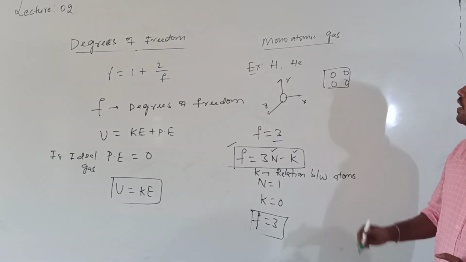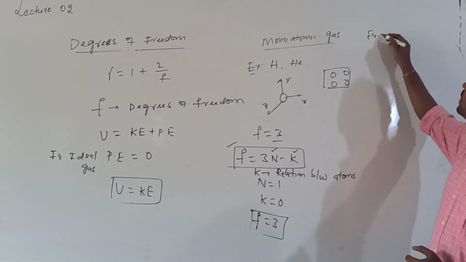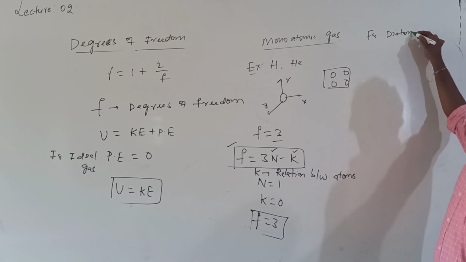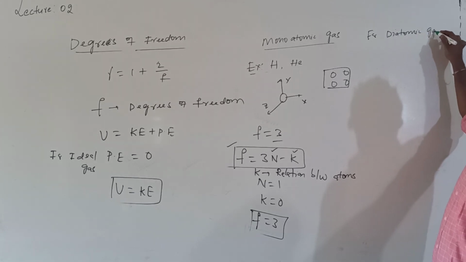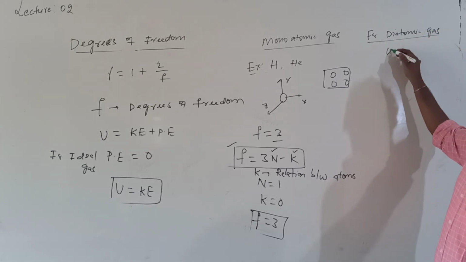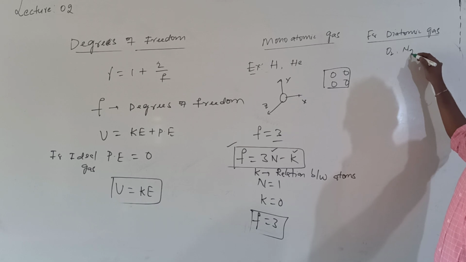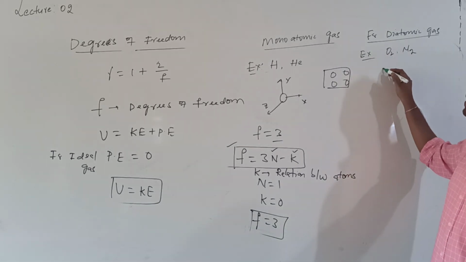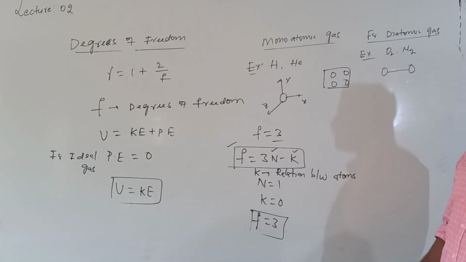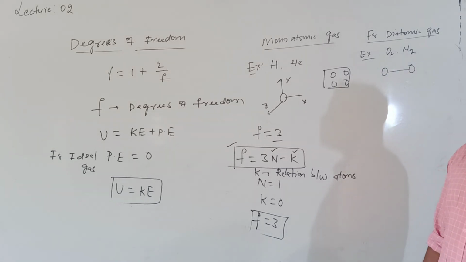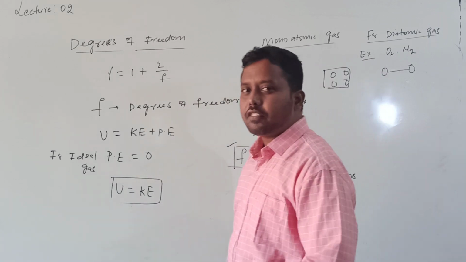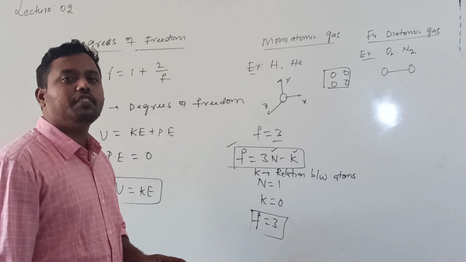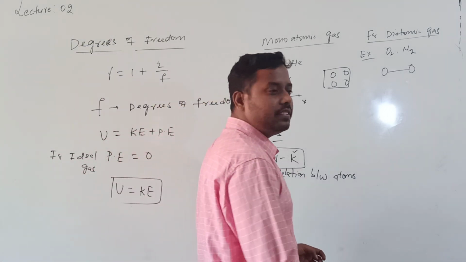Similarly, for a diatomic gas, examples are O2 and N2, two atoms are bonded together. These molecules have 5 degrees of freedom: 3 translational degrees of freedom and 2 rotational degrees of freedom.